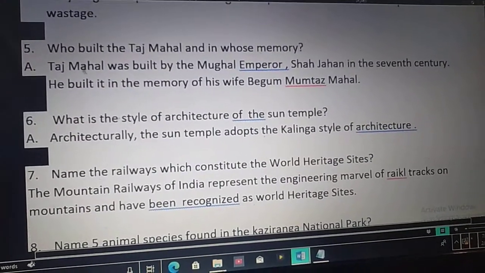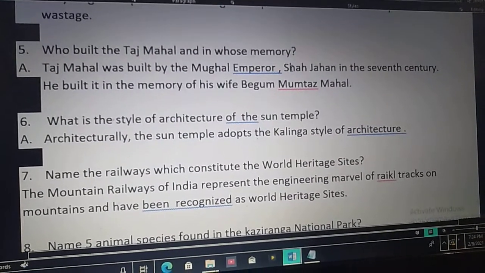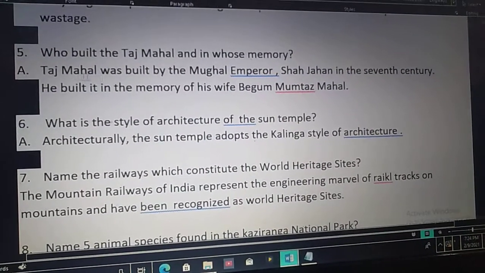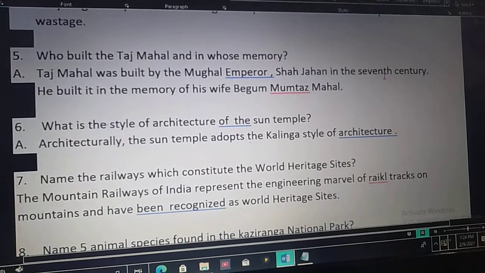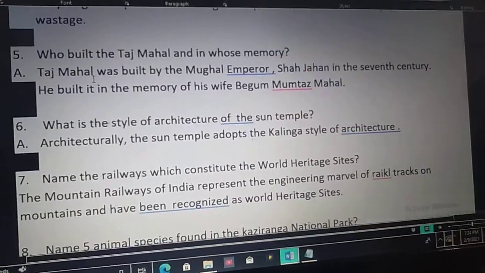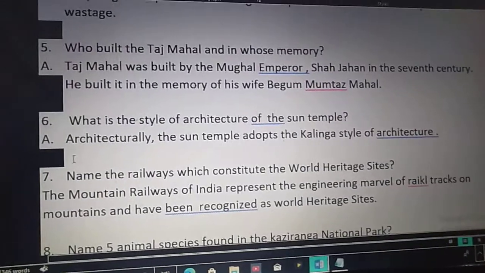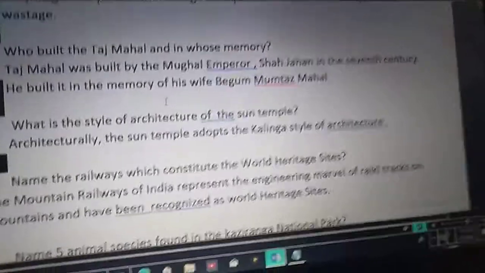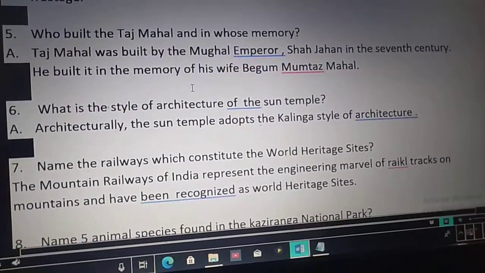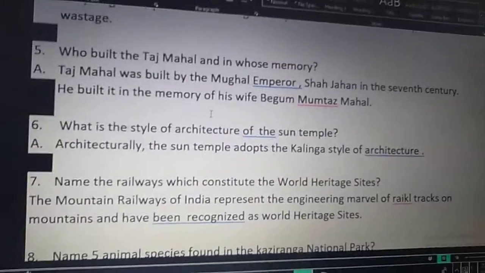Next question. Who built the Taj Mahal and in whose memory? Taj Mahal was built by the Mughal Emperor Shah Jahan in the 17th century. And he built the Taj Mahal in the memory of his wife Begum Mumtaz Mahal.